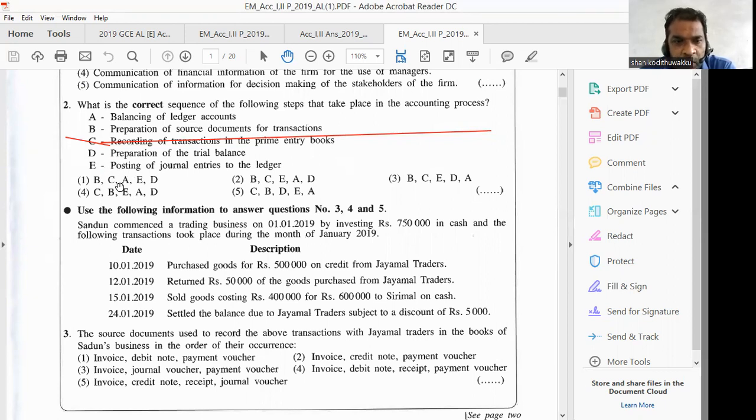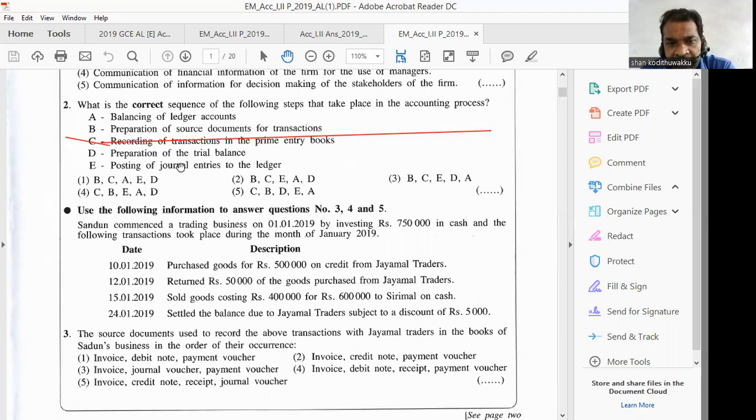Therefore, number one is wrong. E is not there at the third step. In the second one, E is the third step. In the third one also, E is the third step. Therefore, we reject number 1 and select 2 and 3. We have to go forward.